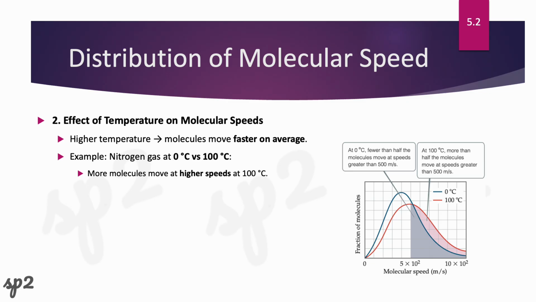When you increase the temperature to 100 degrees Celsius, we have more molecules with higher speed. As you can see here, the red curve is broader, so more of the molecules have higher speed. Also, the average kinetic energy is higher at higher temperatures. If you look at the speed here, this is the average, which is higher than what we have for the blue curve, right? Okay.